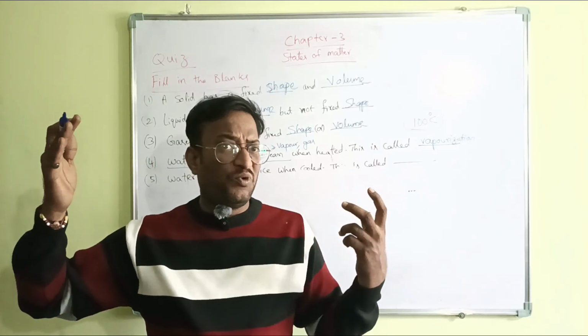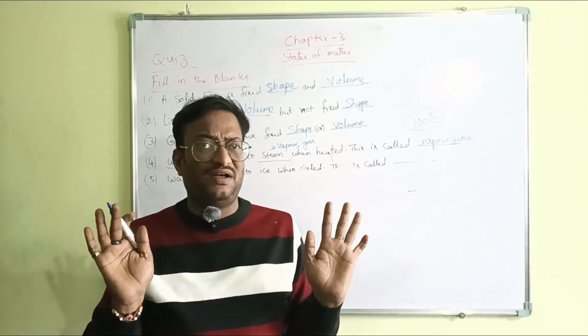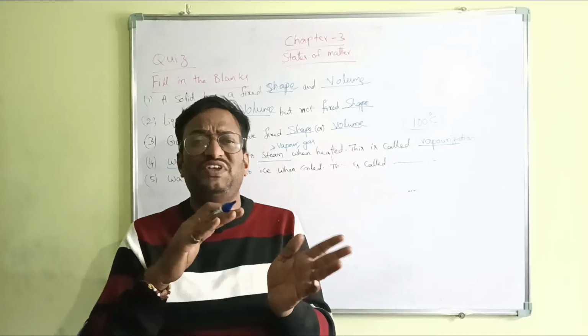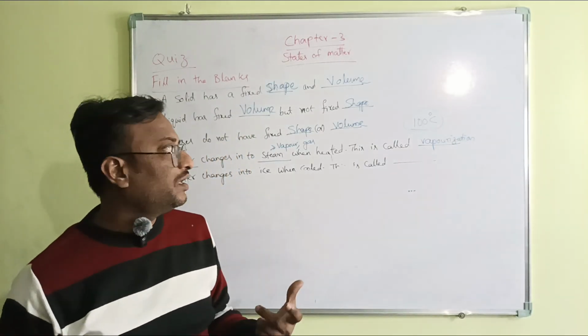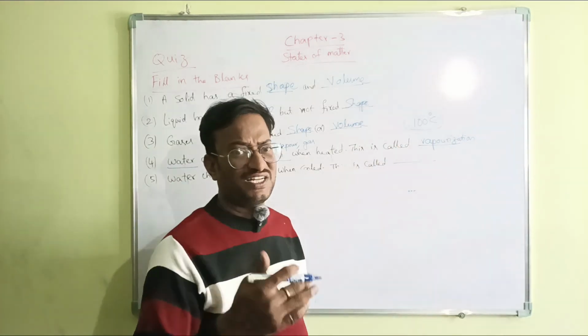The temperature will not increase after 100. The state is converted from liquid to vapor. We will all learn this concept in the next coming classes.